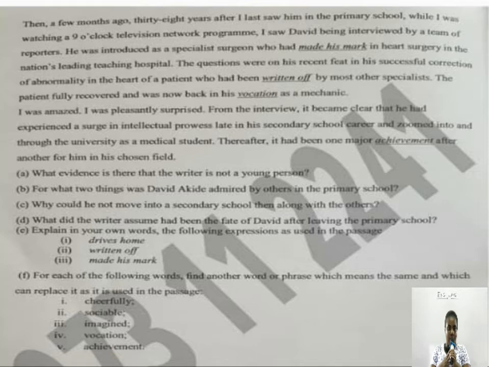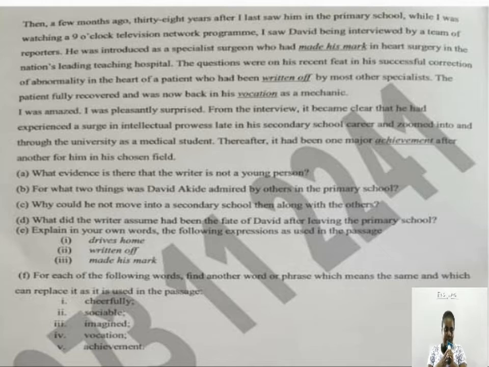The questions were on his recent fate in his successful correction of abnormality in the heart of a patient who had been written off by most other specialists. The patient fully recovered and was now back in his vocation as a mechanic.